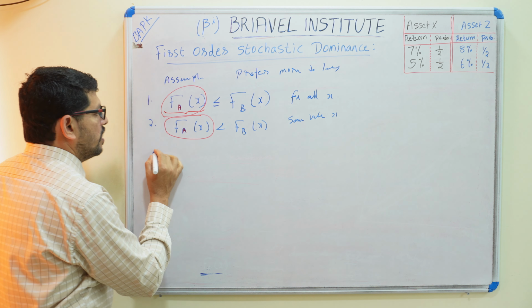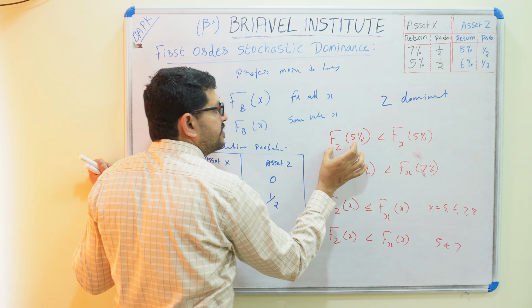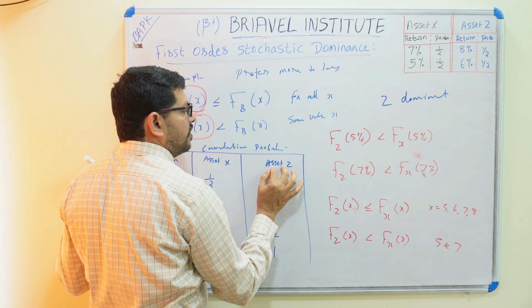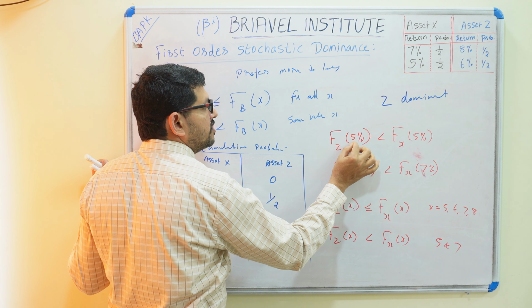Cumulative probability means we have to add all the probabilities. At 5% it is 1 by 2; at 7%, 1 by 2 plus 1 by 2 is 1. And you compare: F of Z at 5% return is 0, but here it is 1 by 2. So F of Z is the lesser value. So the downside risk for asset Z is less in the case of 5% return.